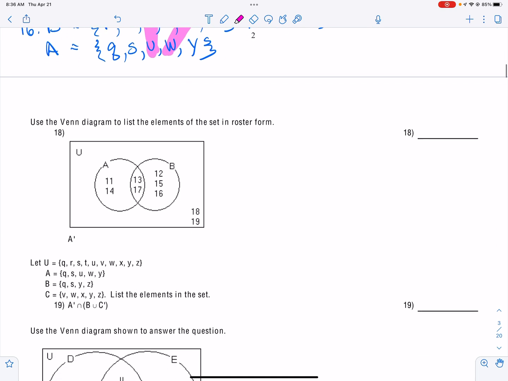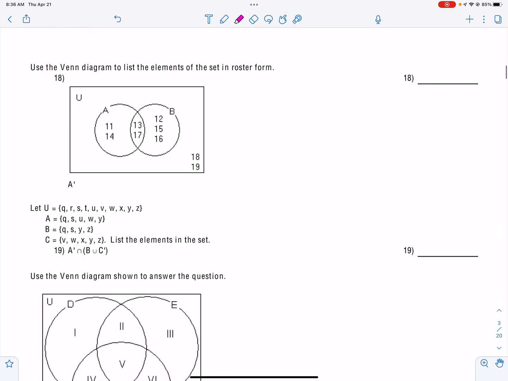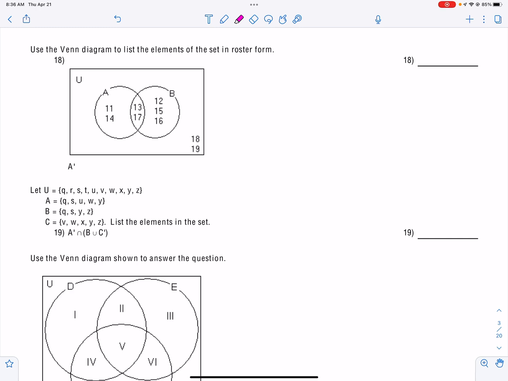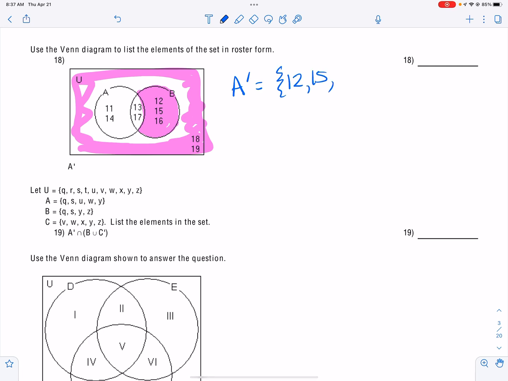Let's go to number 18. Number 18 is listing the complement of A, so anything that's not in A. I'm going to highlight that. That includes these numbers right here and these numbers right here, okay? So the complement of A is going to be 12, 15, 16, 18, and 19.